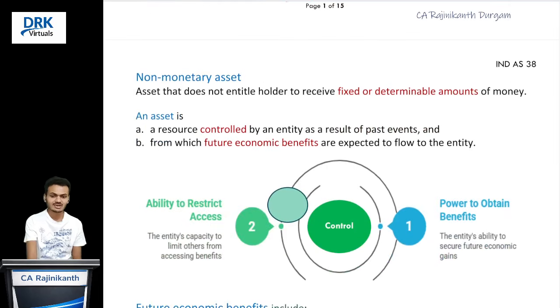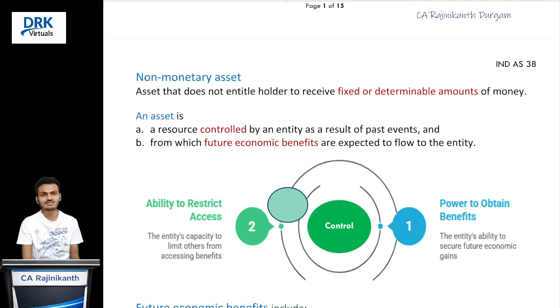And what is a non-monetary asset? As we discussed, intangible assets are non-monetary assets. We studied in Ind AS 21, correct? What is a monetary asset and what is a non-monetary asset? Monetary asset means what? These are the assets from which the holder is entitled to receive a fixed or determinable amount of money. For example, trade receivables, correct? From trade receivables, we are entitled to receive a fixed amount of money.